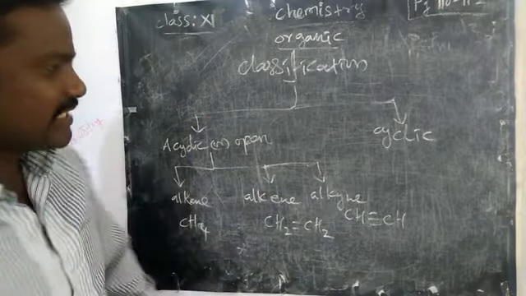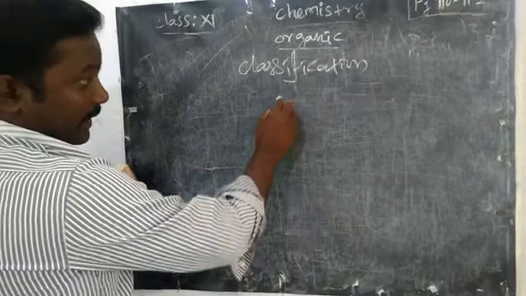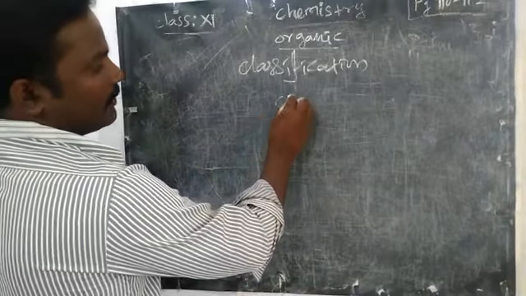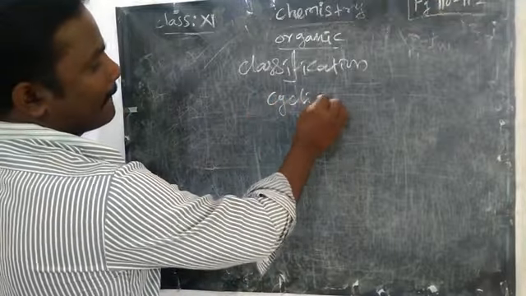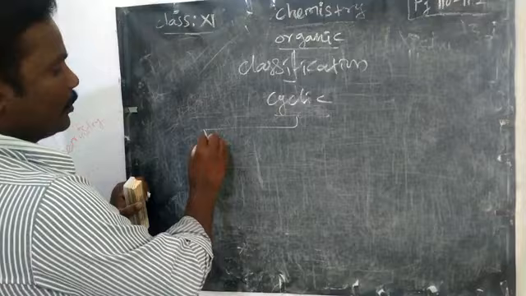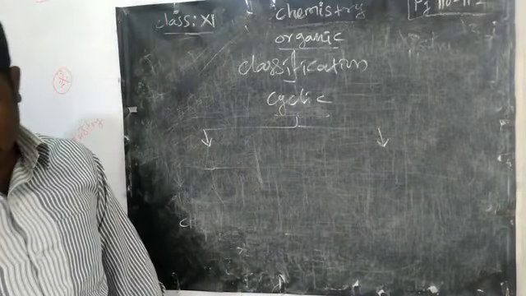We will classify the cyclic compounds separately now. The cyclic compound alone has many classifications. First, homocyclic compound and heterocyclic compound.